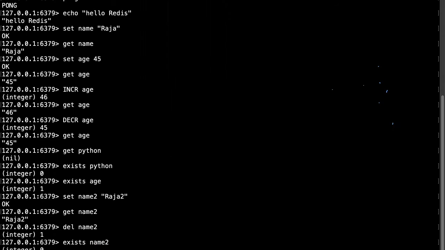So what I mean to say is that if you want to print something, you can use the echo command. If you want to set some value to the key, we can use the set command. Get is for retrievals. If you want to increment values, we can use incr, and decrement is DECR, and exists checks whether it is existing or not. So it's always like key and value kind of thing.